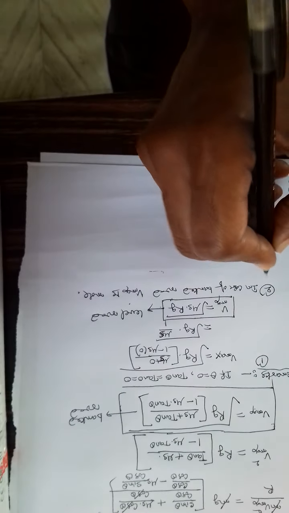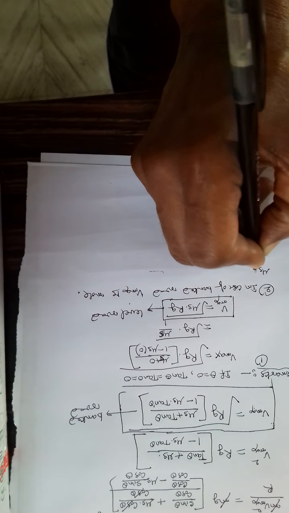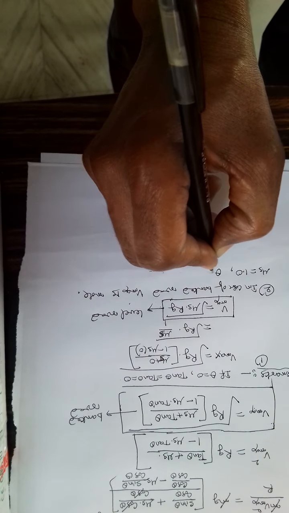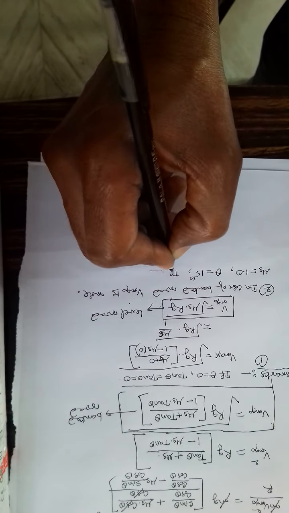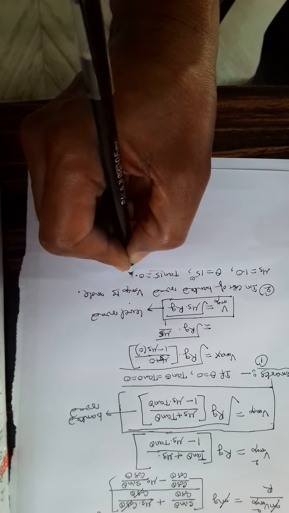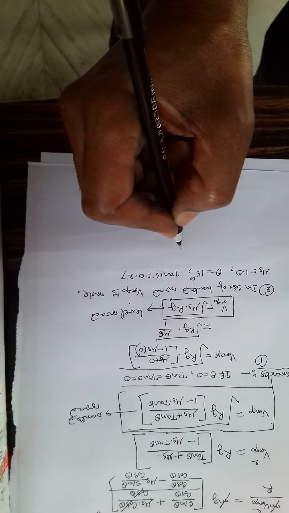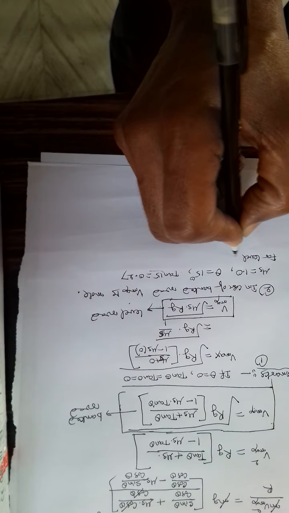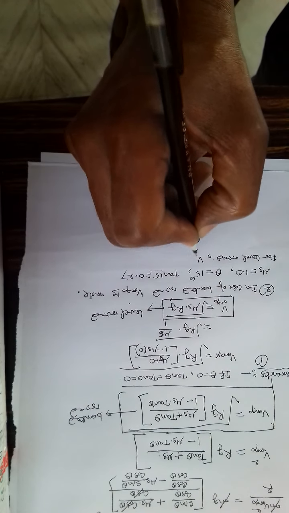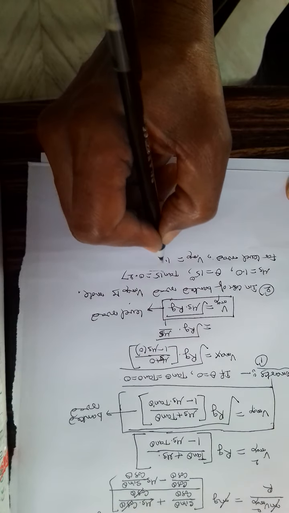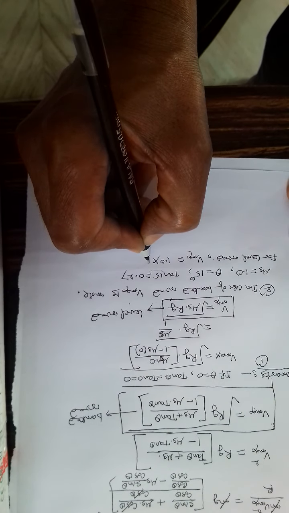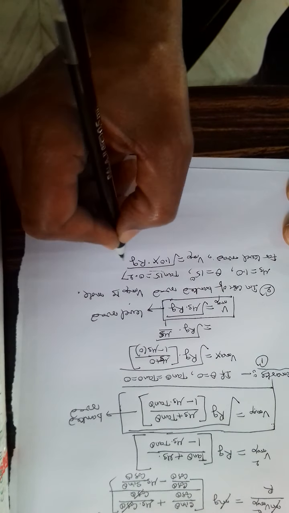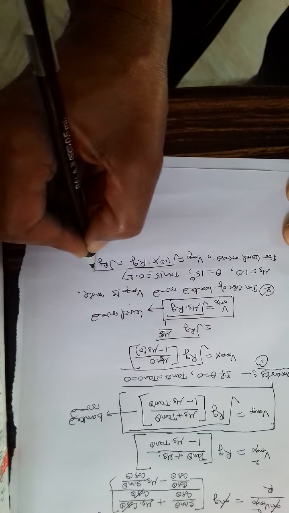For example, let us choose mu s is equal to 1.0 and let the angle of banking be 15 degrees. Then tan 15 is equal to 0.27. Then substituting these values, for level road V maximum is equal to 1.0 into R into G under root. This is RG under root.